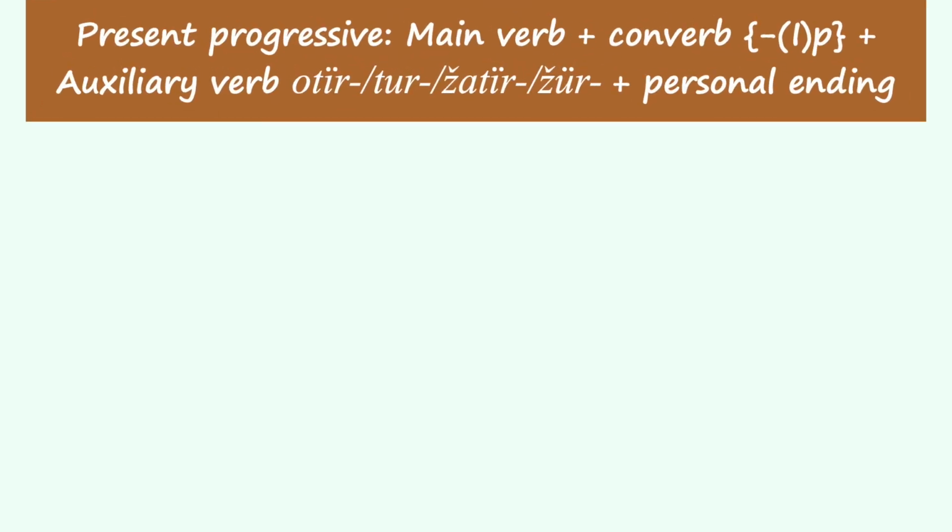In Kazakh, the present progressive tense is formed by adding the converb suffix up to the main verb and the auxiliary verbs otur, tur, жатыр, жүр, taking personal endings. Simply put, a main verb takes converb up and auxiliary verbs otur, tur, жатыр, жүр, taking personal endings.